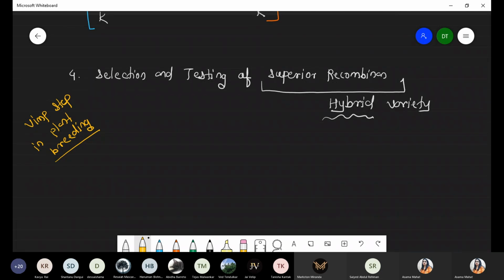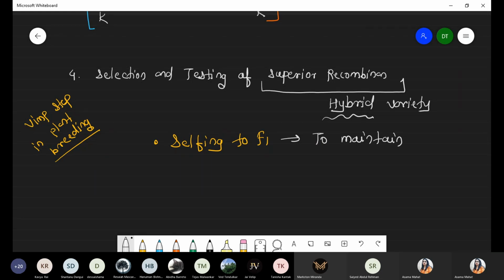And how is this process performed? By a simple technique, that is selfing. Selfing to F1, right? And you know why selfing is required? To maintain the pure line. Because selfing means male and female are of the similar type, right?